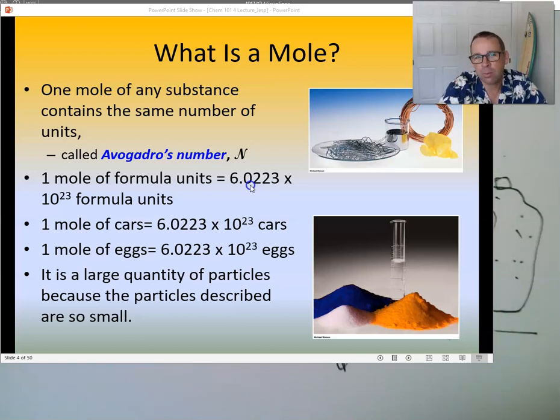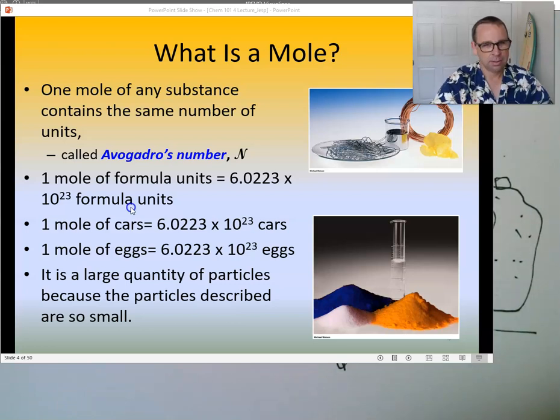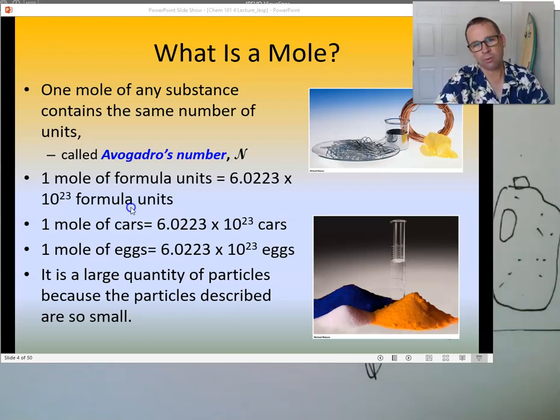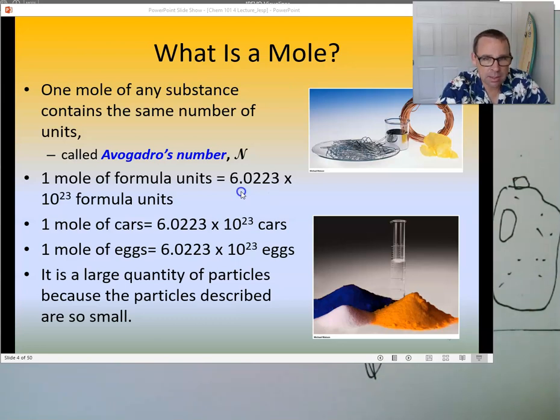So we don't have this much of everyday common stuff around. But if you get really small, then yeah, we do. We do have 6.02 times 10 to the 23rd atoms of water in us, right? Sorry, molecules of water, or atoms of oxygen, hydrogen, carbon. Definitely have that many. Way more, in fact. It's a really big number for something like dogs. If there was that many dogs on the earth, there wouldn't be any room for humans, right? So this is a big number, but for small things, it's the kind of number we need to be able to count atoms and count molecules.